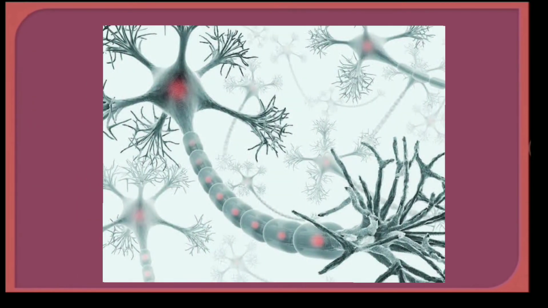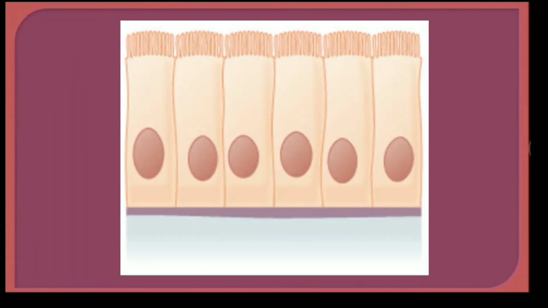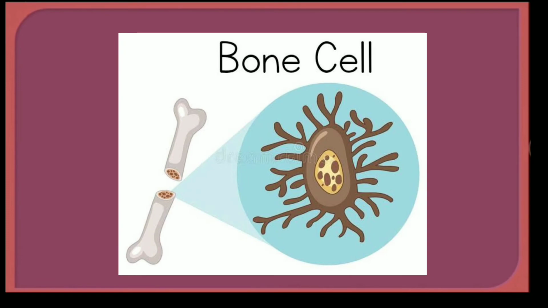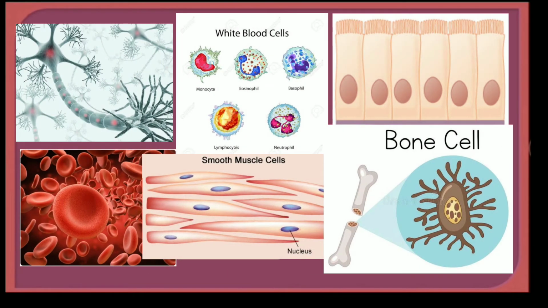Some of the cells of human body are nerve cell or neuron, muscle cell, epithelial cell, red blood cell, white blood cell, bone cell, etc. The shape of a cell helps in its functioning.